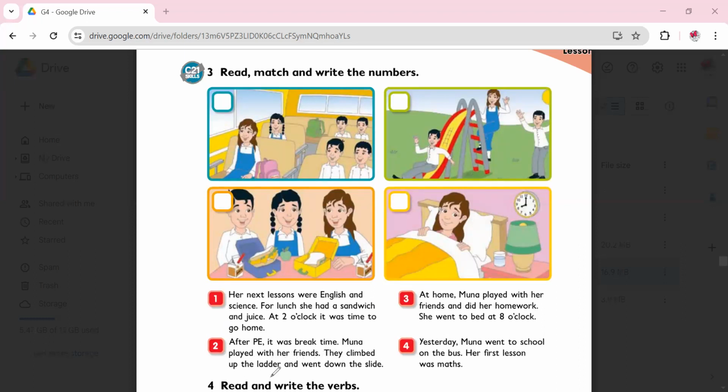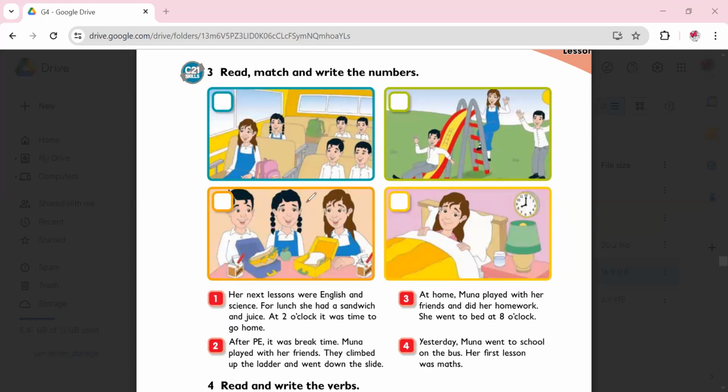They climbed up the ladder and went down the slide. 3, at home, Muna played with her friends and did her homework. She went to bed at 8 o'clock. 4, yesterday, Muna went to school on the bus. Her first lesson was math. Number 1, her next lessons were English and science.